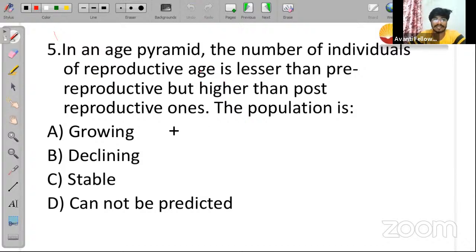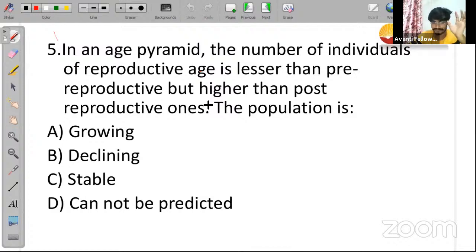Next question. Question is on an age pyramid. Very interesting question. Read the question carefully. In an age pyramid, the number of individuals of reproductive age is lesser than pre-reproductive but is higher than post-reproductive one. What kind of population is this? Look into the pyramid.